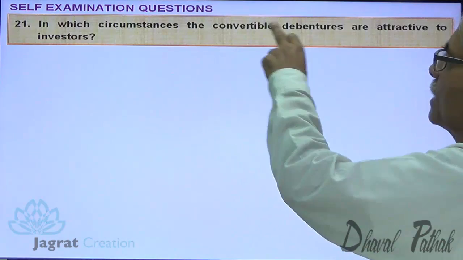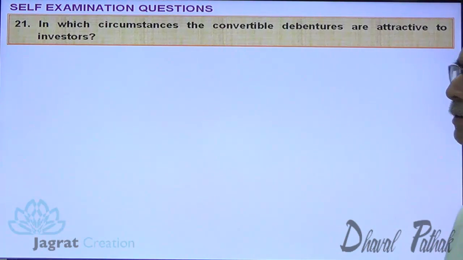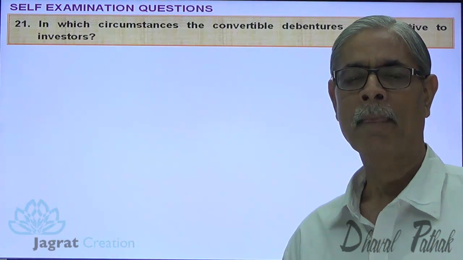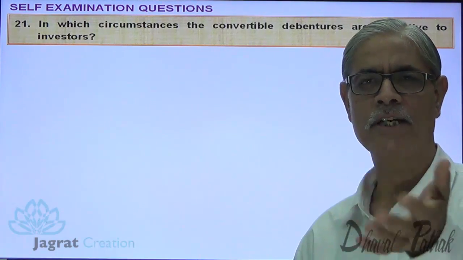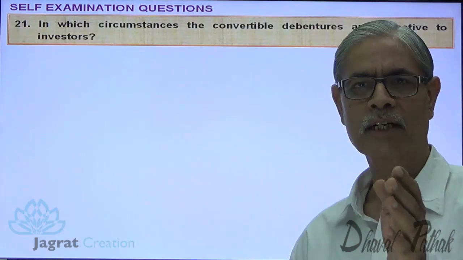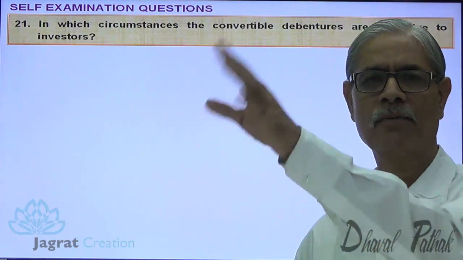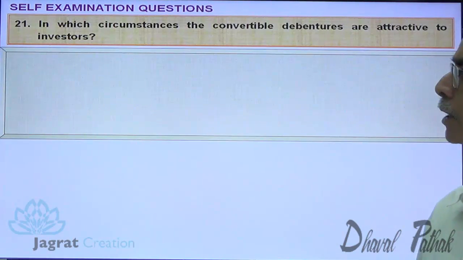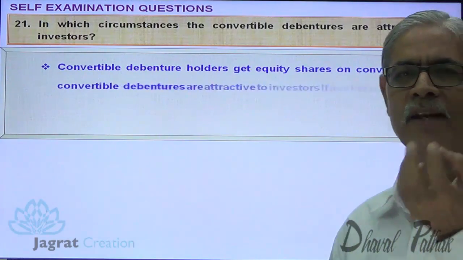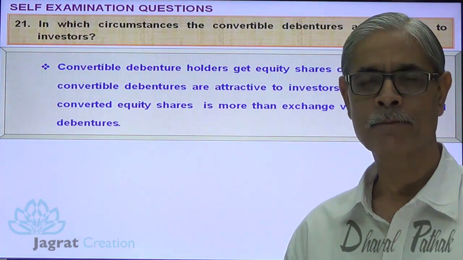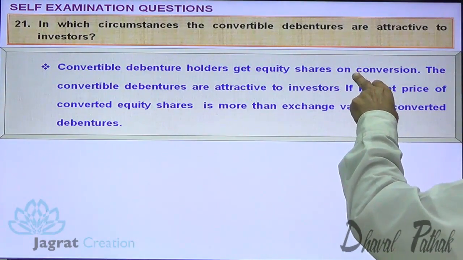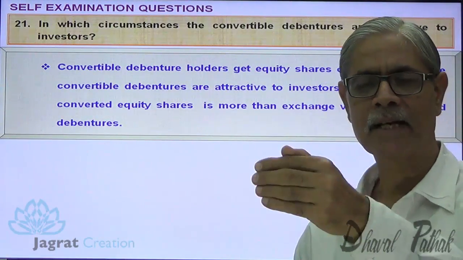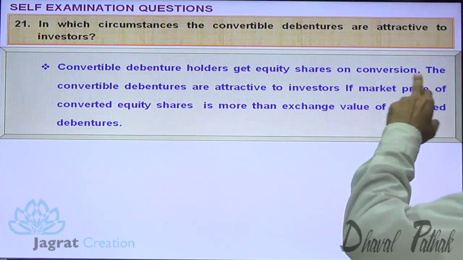In which circumstances are convertible debentures attractive to the investor? Now in a convertible debenture, the status of the debenture holder changes. They become owners from their status of a creditor. When they are very eager to have equity shares, when it becomes attractive, convertible debenture holders get equity shares on conversion. So against debentures, they are getting equity shares.